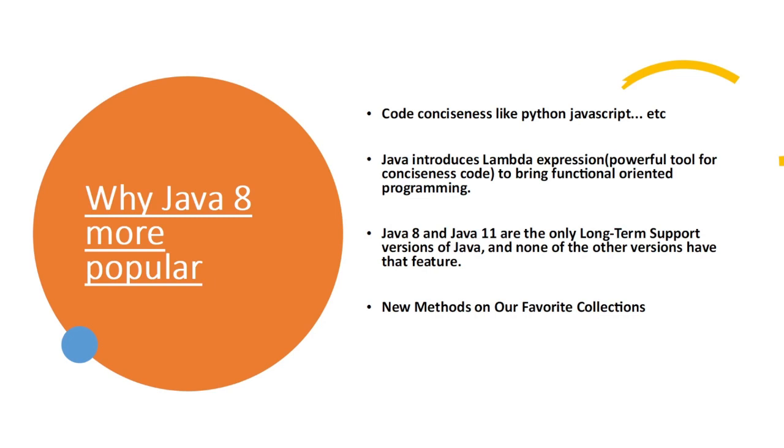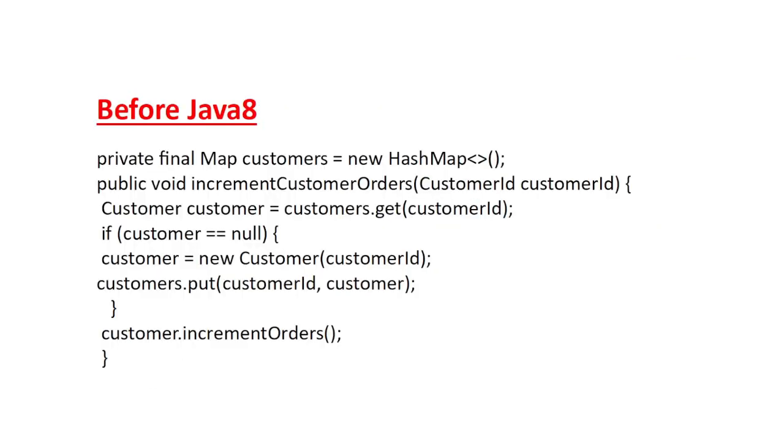I will give you one example of how collections play a key role in these introduced methods. I will take one example: I want to call customer.incrementOrders, to increment the orders of a particular customer. So how would we write it in the traditional method before Java 8?